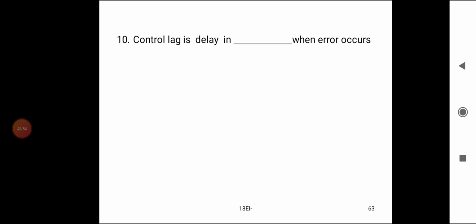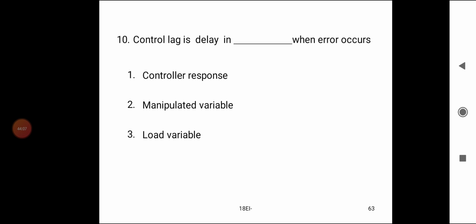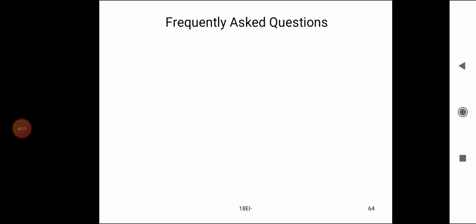10th quiz question. Control lag is a delay in dash when the error occurs. A. Control response. B. Manipulated variable. C. Load variable. D. None of the above. The answer is control response. Control lag is delay in controller response when error occurs.